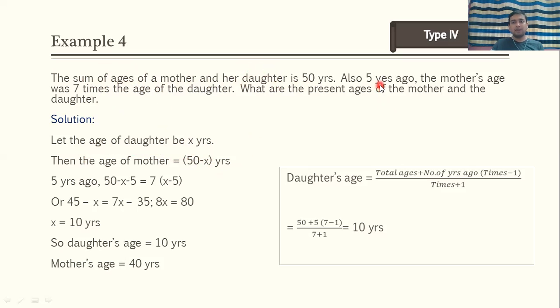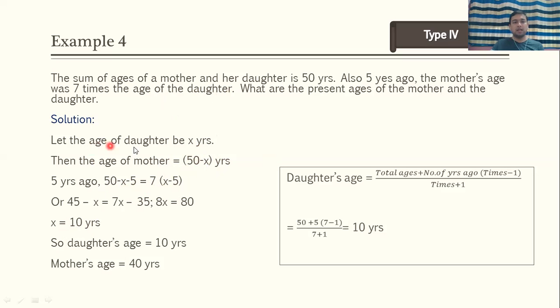Now what is given 5 years ago? The age of daughter 5 years ago will be x minus 5. The age of mother 5 years ago will be 50 minus x minus 5. That is the relation given: mother's age, 50 minus x minus 5, is equal to 7 times the age of daughter, which is x minus 5. We got the equation. Solve the equation and you will get x is equal to 10 years.